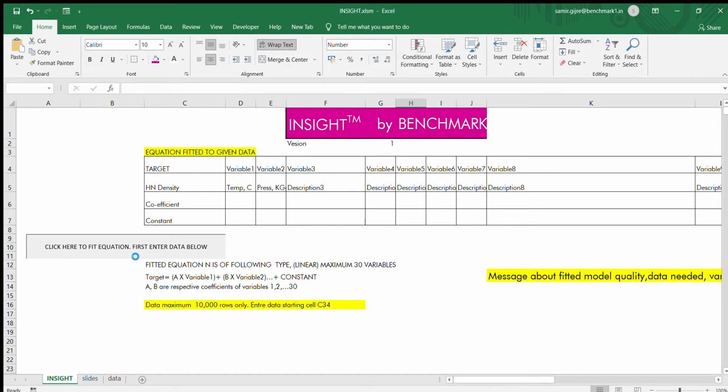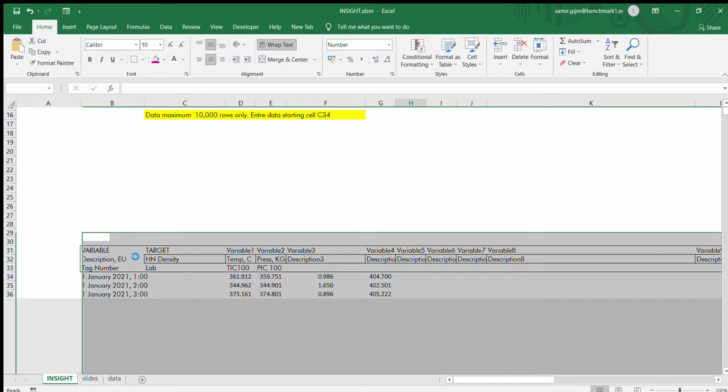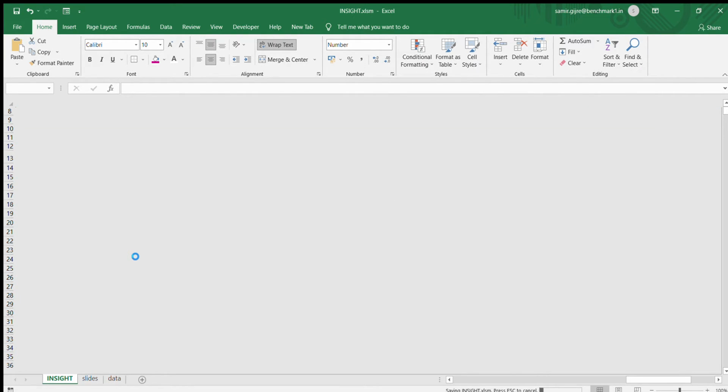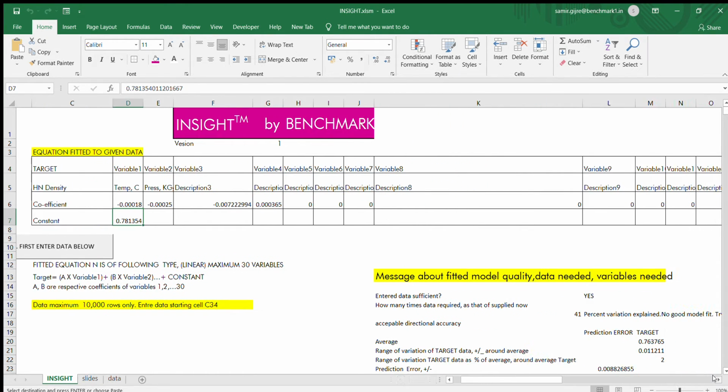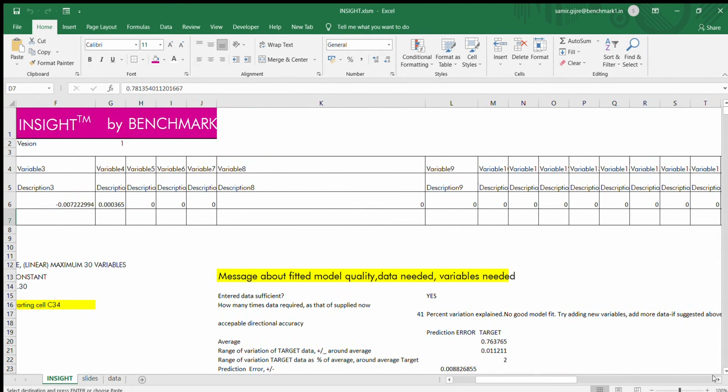The tool is taking the data, massaging the data automatically, cleaning the data automatically, fitting the equation, and all this with just one click of a button in about 30 seconds. Now here we are, the equation is now fit. These are the coefficients of various variables, this is the constant, and most importantly, this is the automatic advice that you are getting from the tool.